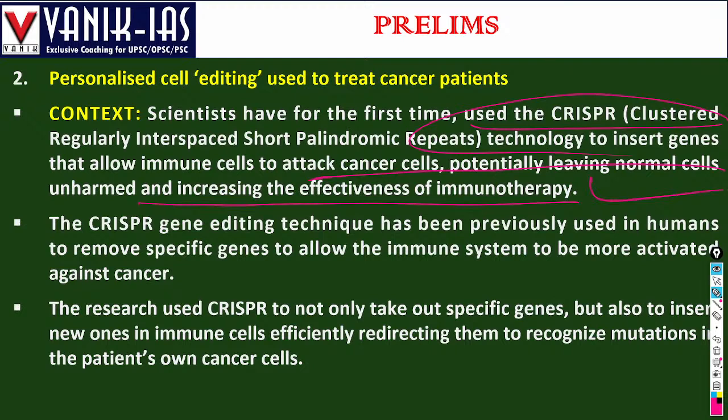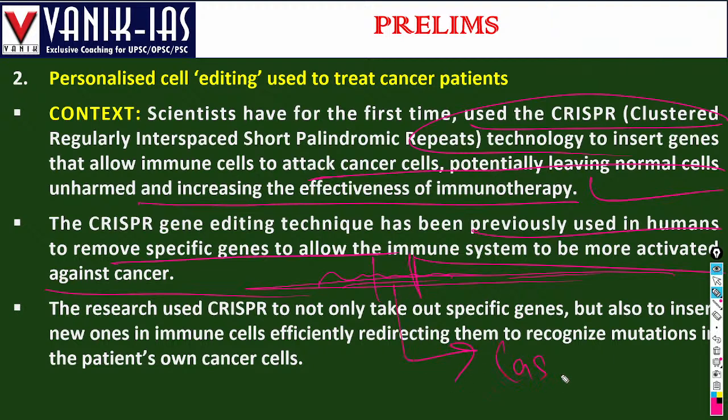CRISPR gene editing has previously been used in humans to remove specific genes to allow the immune system more activity against cancer. That means, for example, suppose a certain genome sequence in our body is causing a particular disease. Then by applying the molecular scissors, the Cas9 enzyme, you can cut that portion of the genome and save yourself from these deadliest diseases.